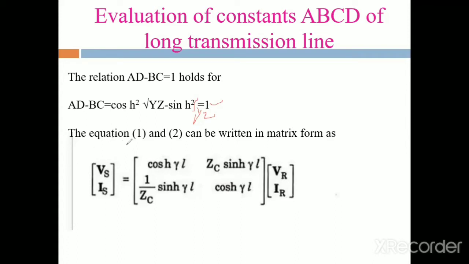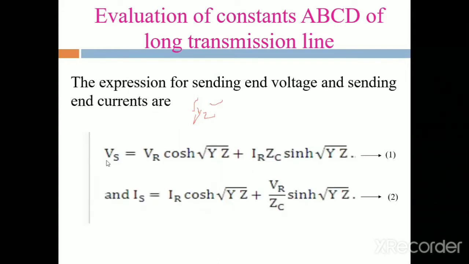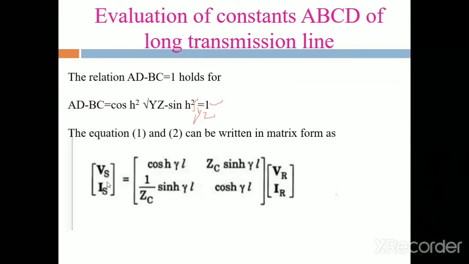Next, equations 1 and 2 can be rewritten in matrix form. This is equation number 1 and this is equation number 2. These two equations can be written in the form of a matrix, that is VS, IS equal to the A, B, C, D values times VR, IR.